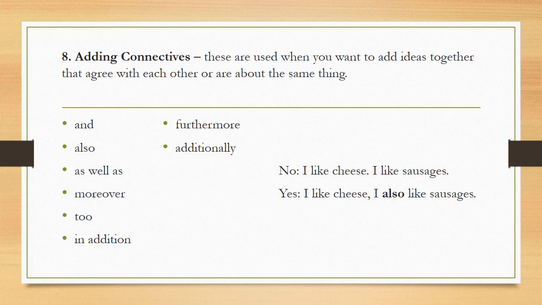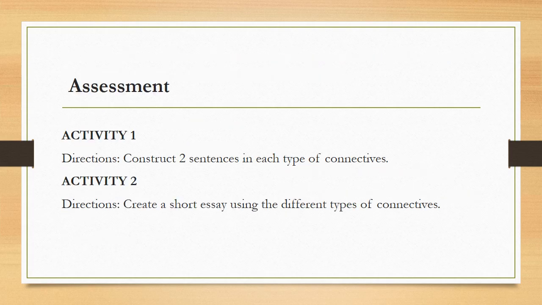So in these sentences, I like cheese. I like sausages. So I like both the cheese and the sausages. So to link these ideas, I can use the adding connectives. I like cheese and I also like sausages. So that is the last part of my report.